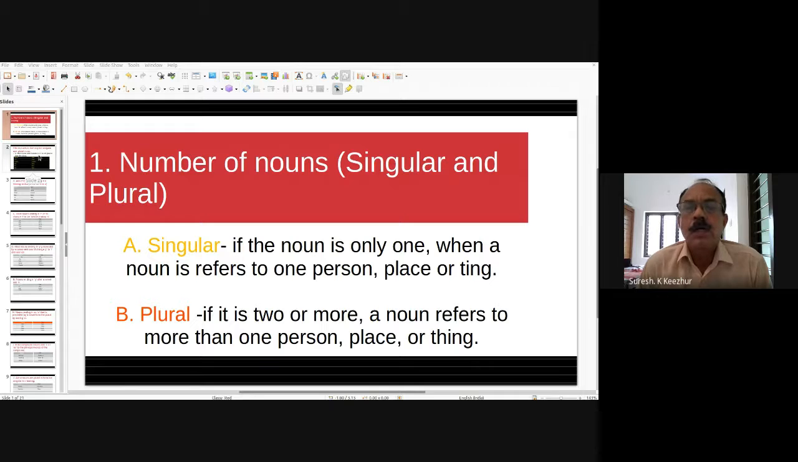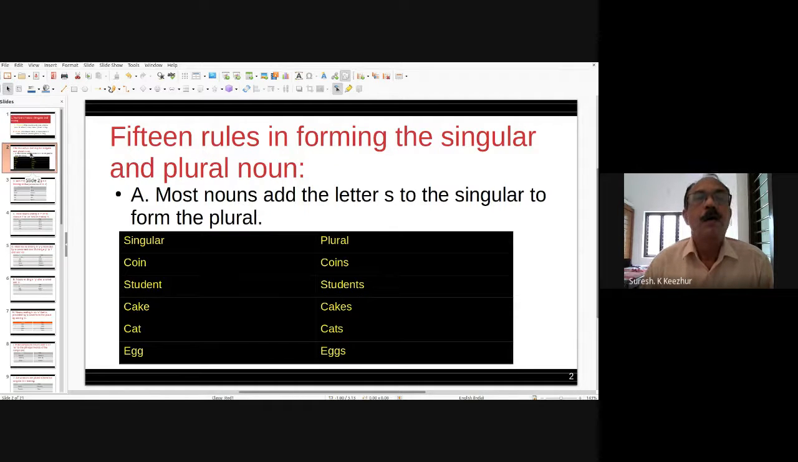Let us look, when a noun refers to a person or place or thing, it is always singular. Plural is if there are two or more nouns, referring to more than one person, place or thing. I already told you in the last class, there are 15 rules for forming a singular and a plural noun.